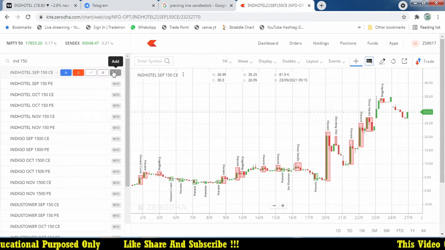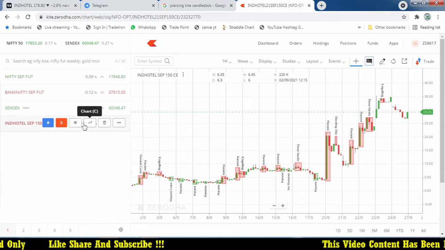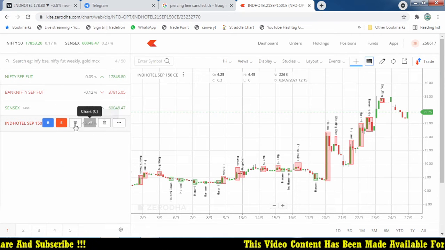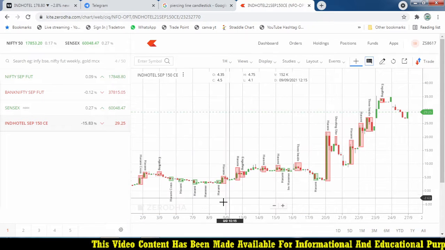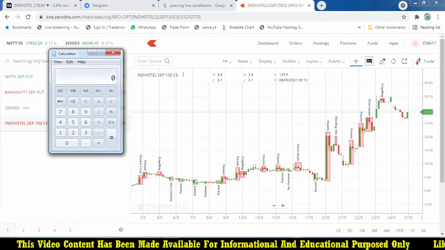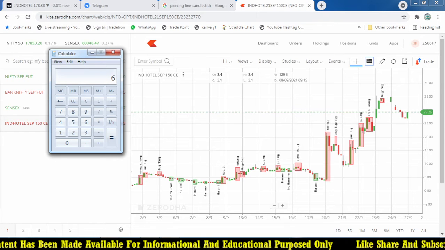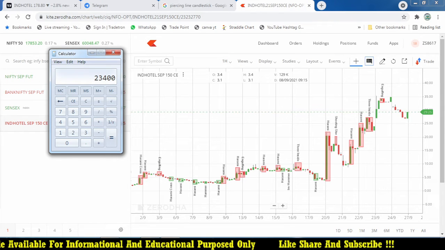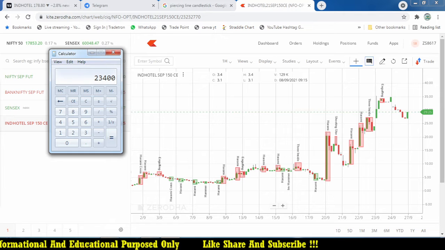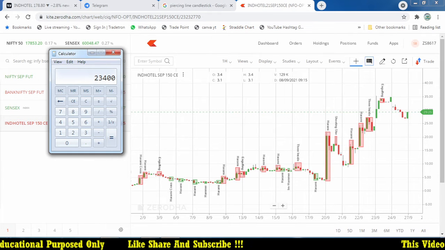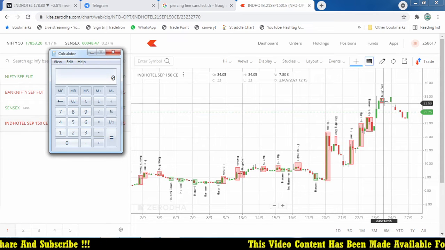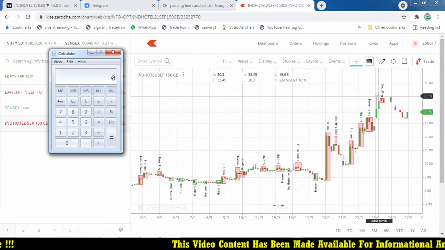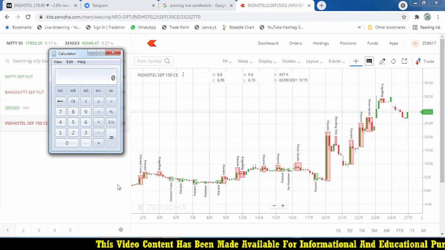Let's try to calculate that. What is the lot size of the stock? The lot size should be 3,900. How much investment does it need? When I'm taking it at 6 rupees, with 3,900 quantity, my risk is 23,000 in this particular stock, where it moved to 35. Most people are not waiting up to 35, and we cannot exit at the exact high point. But there is profitability.